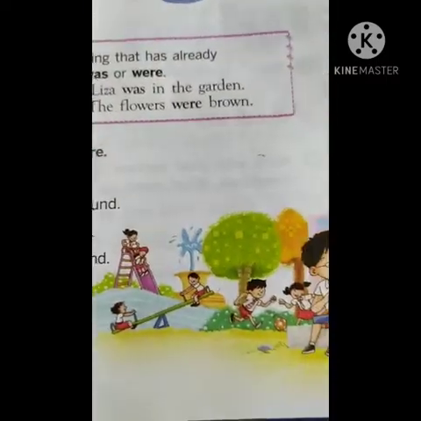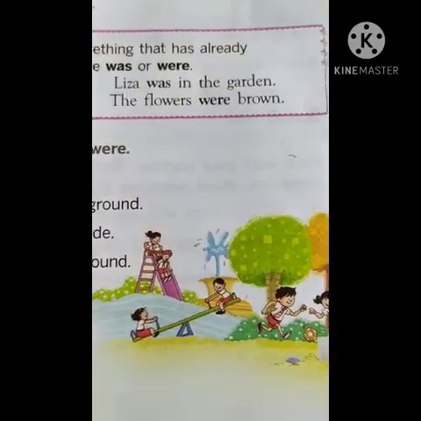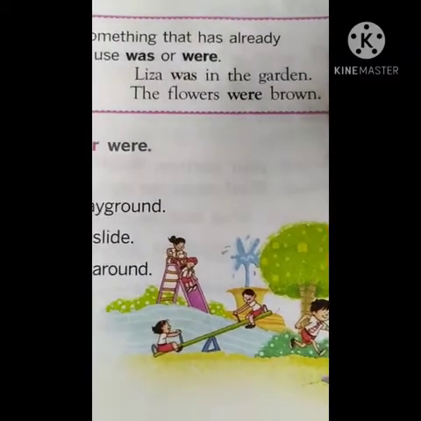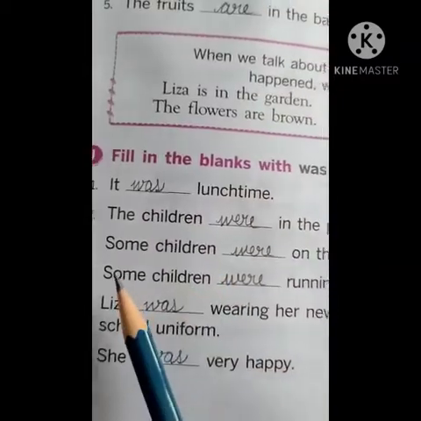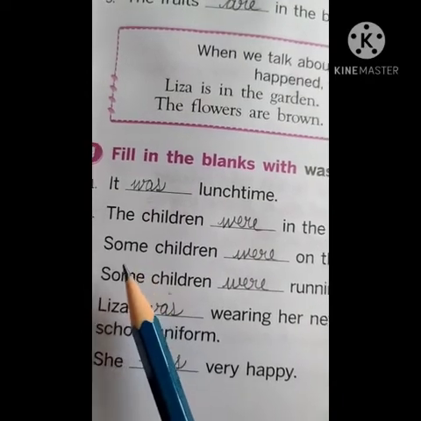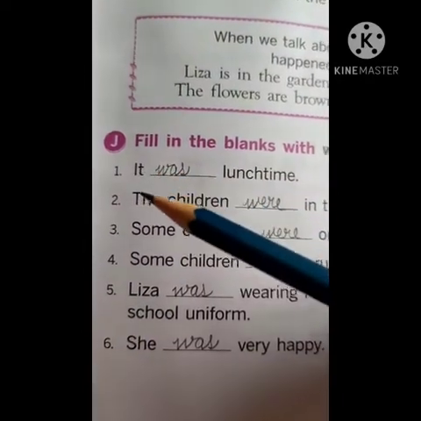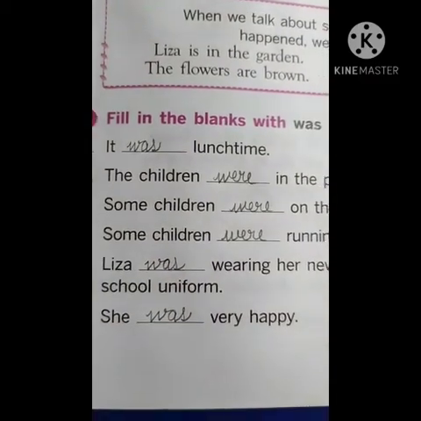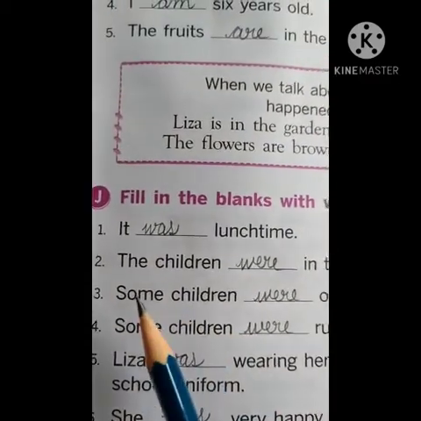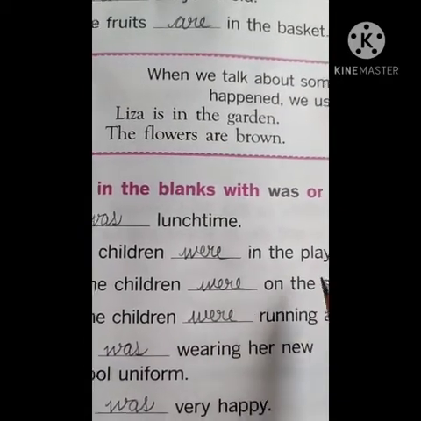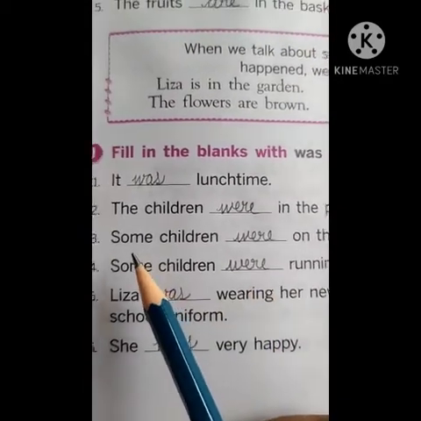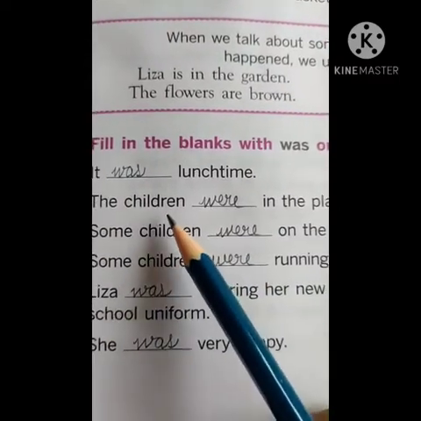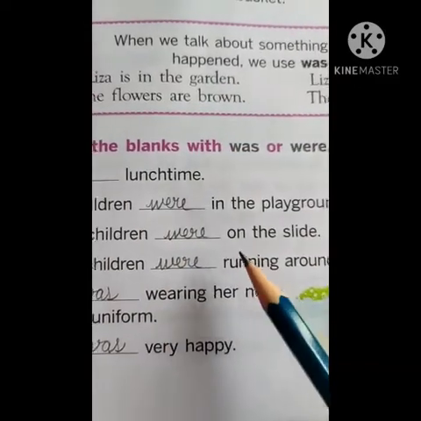Are you seeing this, children? So many children, they are playing. They were playing in the garden or playground. Yes. And next one. Some children, S-O-M-E, some. If you are seeing this one, all the first letters are in capital letters. The children were in the playground. Next, children. Some children were, W-E-R-E. Obviously here also children came. So, were on the slide.